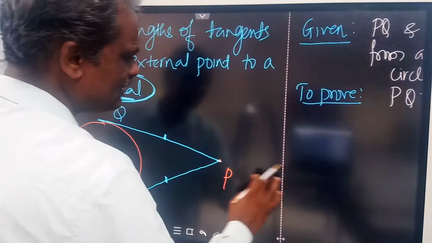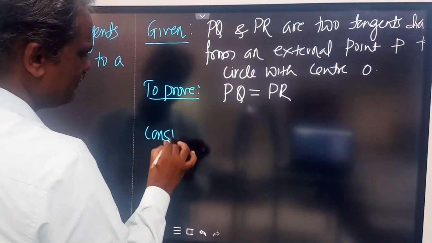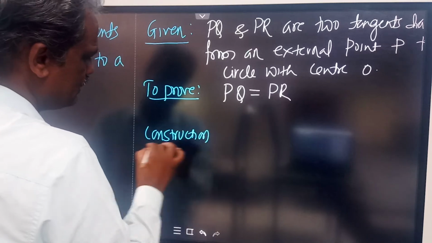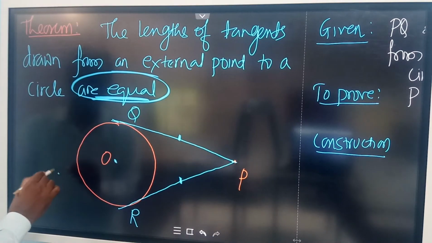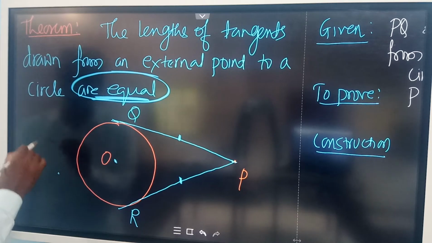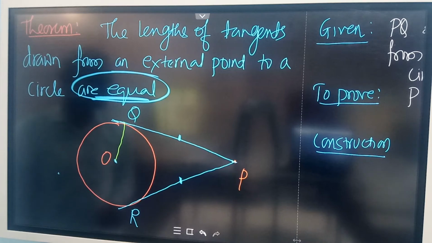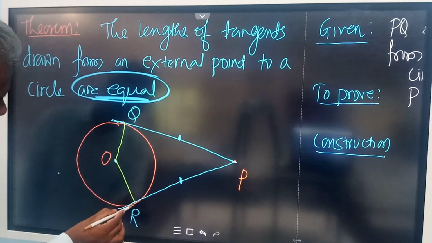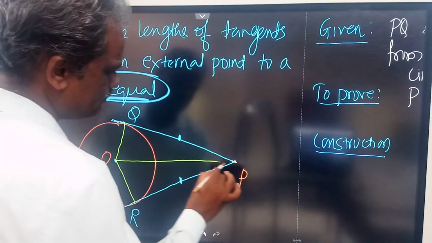For this we need some construction. So you can do some construction. What is the construction you see now? So now I am going to join the line segments like this. I am going to join the point of contact and the center, OQ and OR, and join OP also.